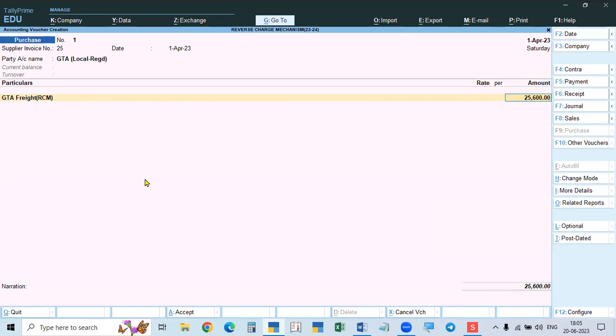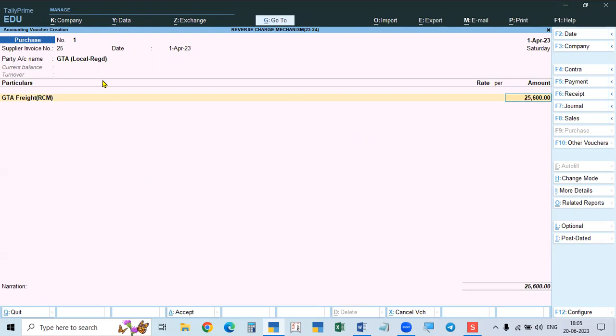In the case of local, they will show purchase taxable, purchase exempt, sales taxable, sales exempt, sales related, purchase related. For interstate purchase and interstate sales, they will show taxable, exempt and so on. So for local purchase, they will show one list, and for interstate another.